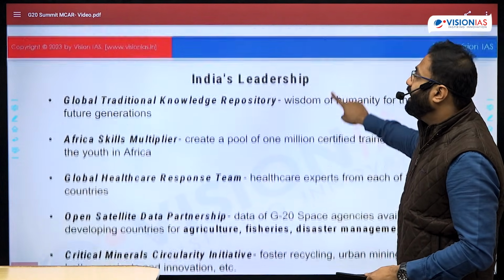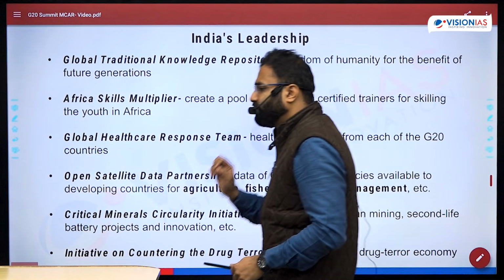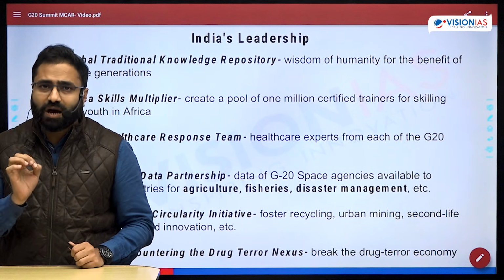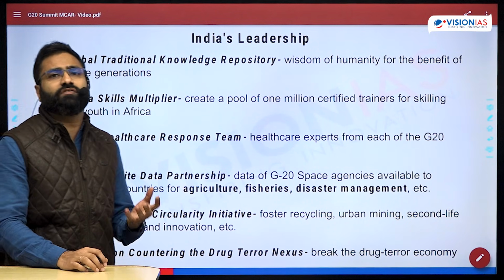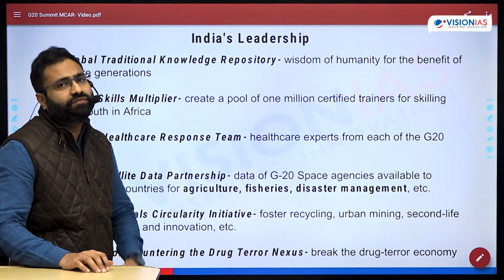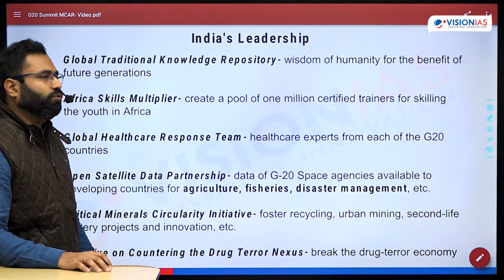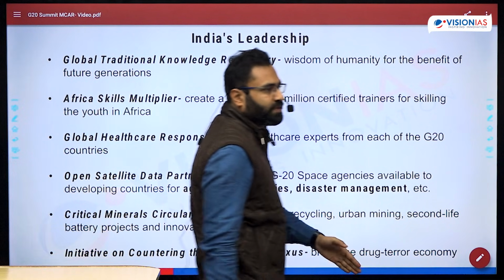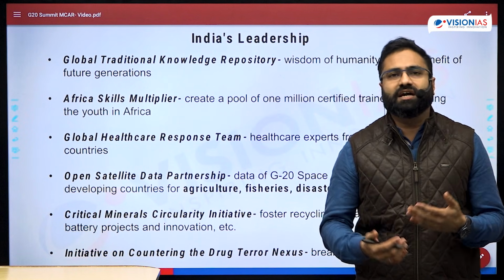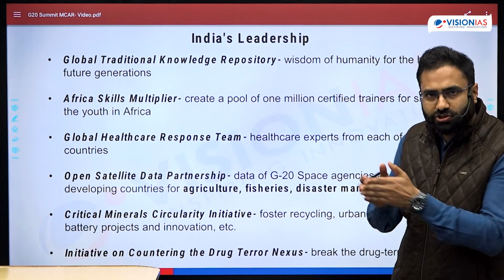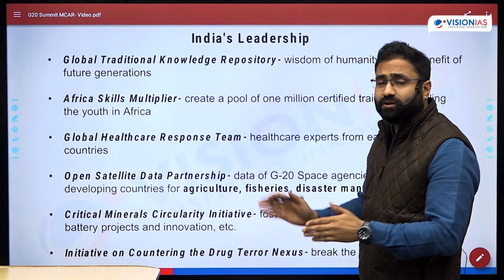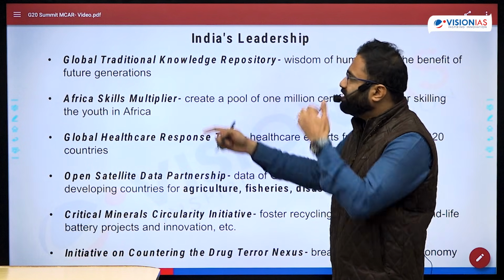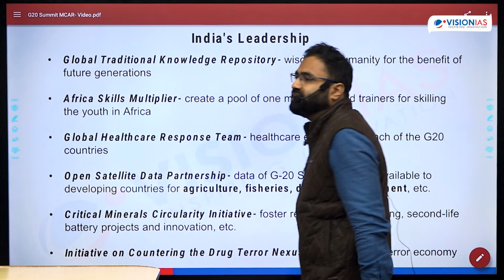Now, India, as one of the major leaders as far as the global south is concerned, has also paved the way for multiple important initiatives as far as this particular outcome is concerned. The first in this is the Global Traditional Knowledge Repository. So there is already a TKDL, which is the Traditional Knowledge Digital Library of India, on the basis of which there is a Global Traditional Knowledge Repository that has been suggested.